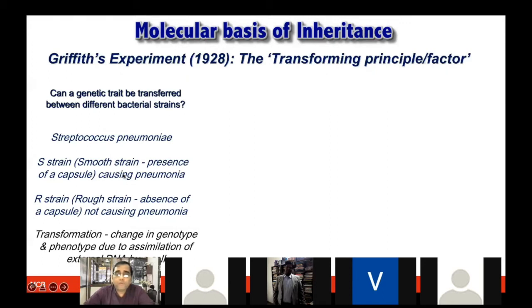S stands for smooth strain, because of the capsule layer present on this bacterium, which makes it pathogenic and able to cause pneumonia. The other is the R strain, or rough strain, which lacks the capsule. This is the non-pathogenic strain.